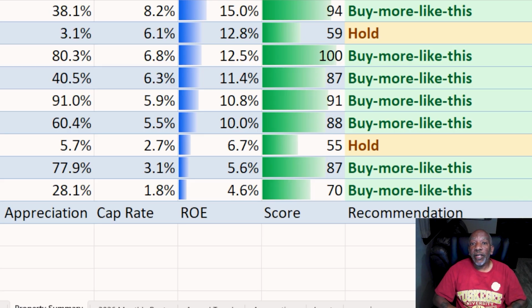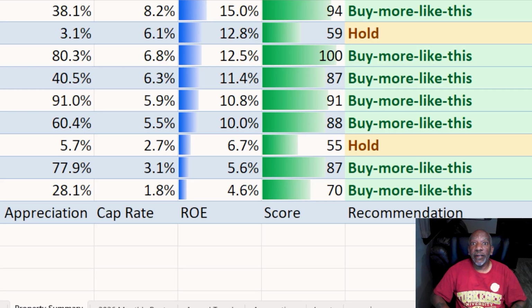Also, this only recommended that I sell 2 of my properties based on the return on equity, because that's what this whole calculation was about. And those properties were not ranked as my lowest return on equity properties.